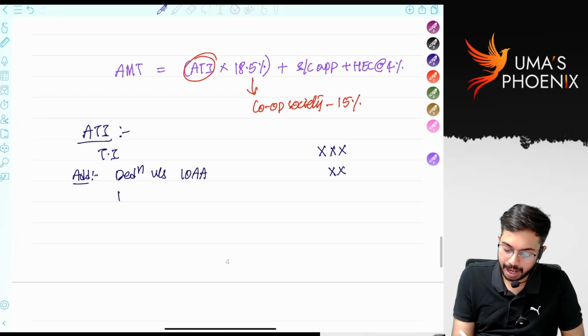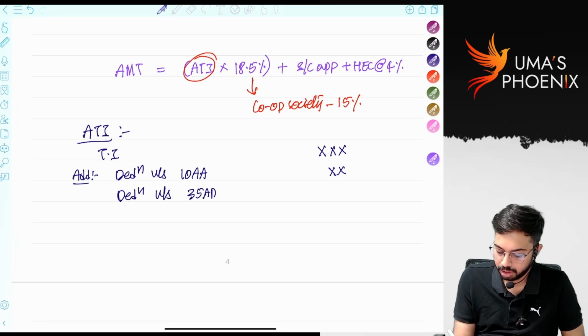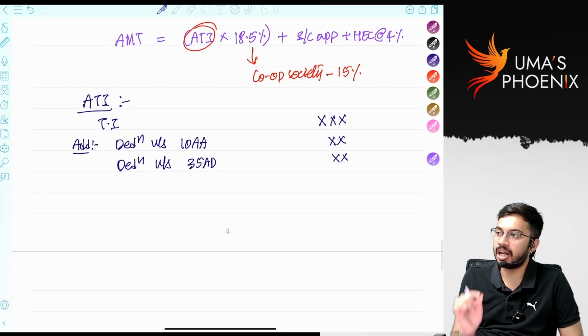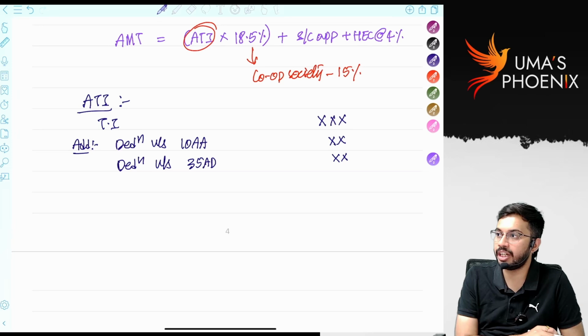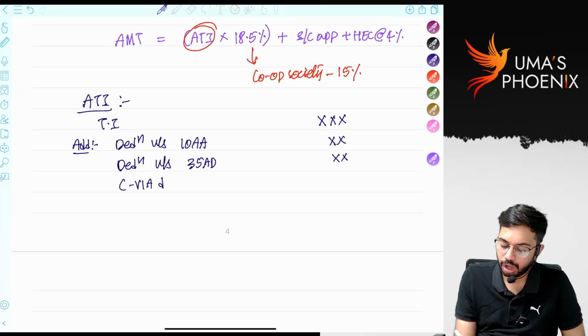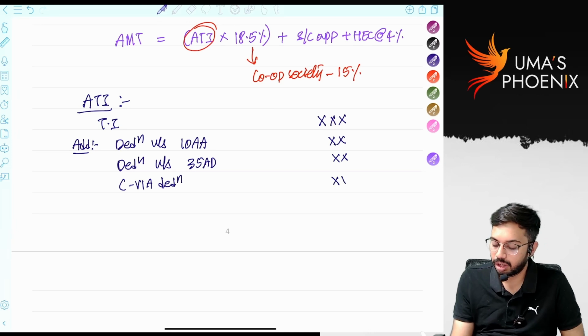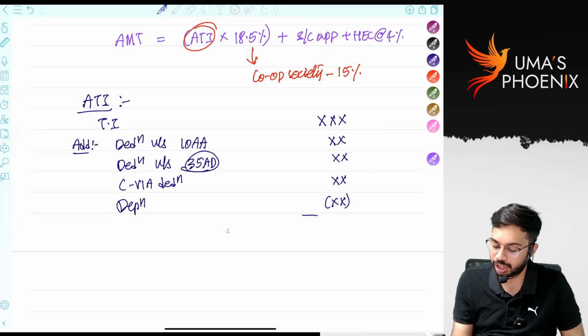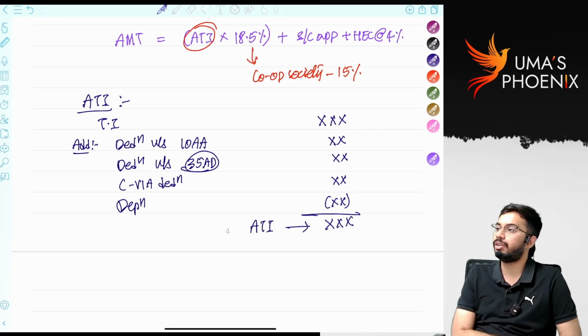You need to add back deduction under section 35AD. You need to add back chapter 6A deductions. There are some chapter 6A deductions, 80JJAA and certain chapter 6A deductions. Not all. Then you need to reduce depreciation that is allowed if 35AD is not claimed. After doing these adjustments, whatever the amount that you get, that we call adjusted total income.